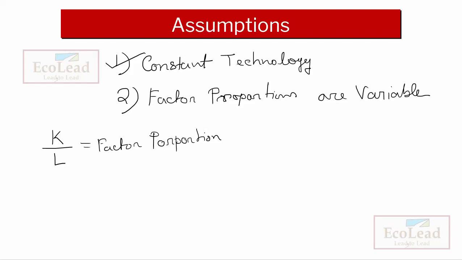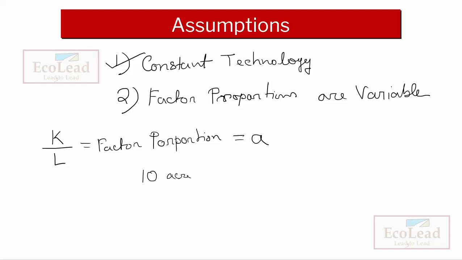Now if this factor proportion is fixed, that means how much amount of K is combined with how much amount of L is always the same, a constant, then the relationship stated by the law of variable proportion will not take place. Let us take an example. Suppose we have a land of 10 acres and 10 laborers working on that land.